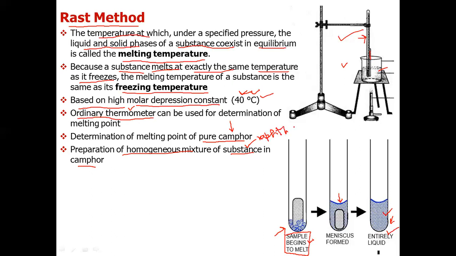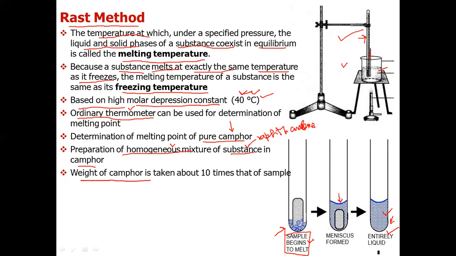So what we do is we prepare a homogeneous mixture of naphthalene in camphor. So this can be done by heating, by melting camphor and naphthalene together and then again solidifying them, so that will give you a homogeneous mixture. Now, to prepare the solution, one precaution has to be taken, that weight of camphor is taken 10 times the weight of sample to get accurate measurements.